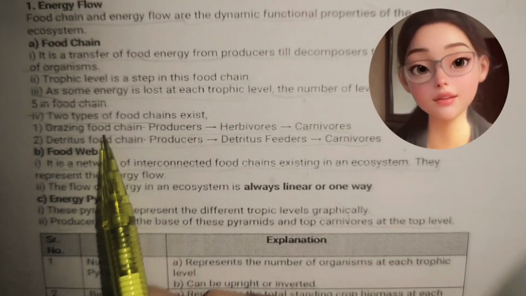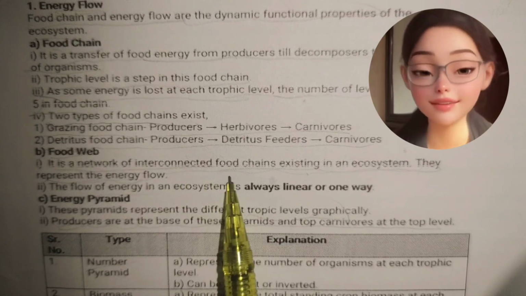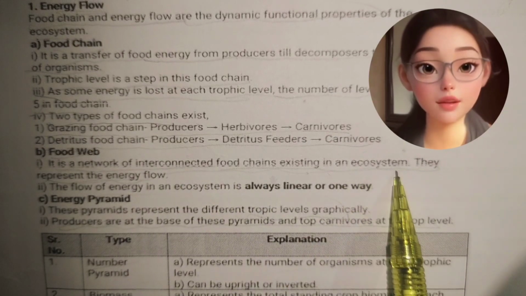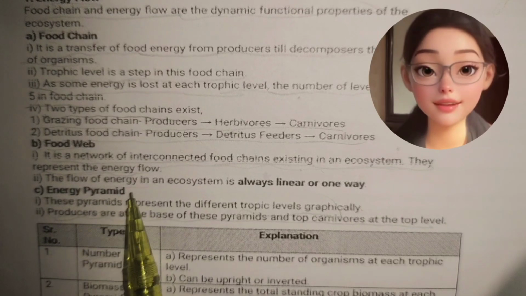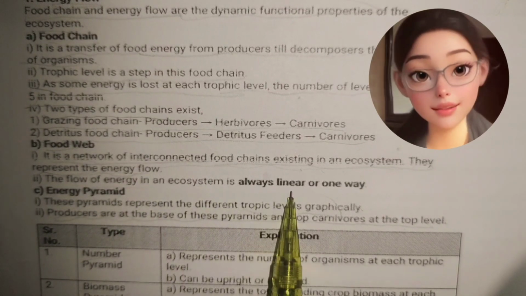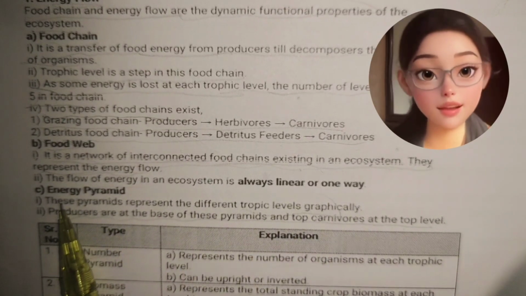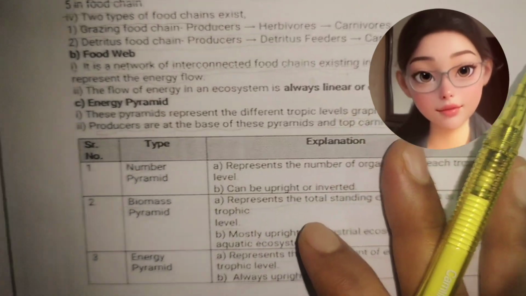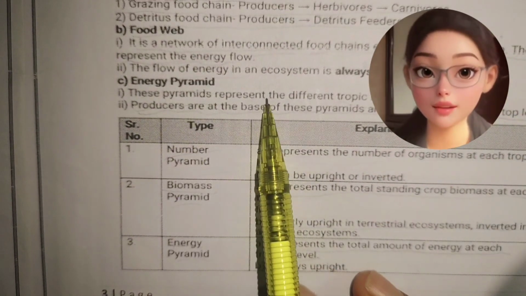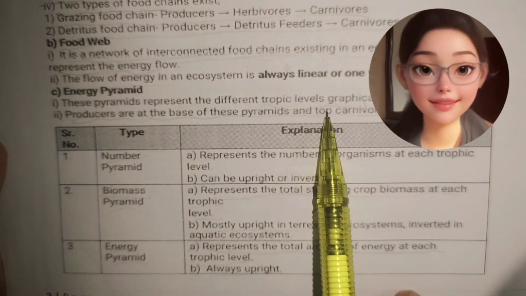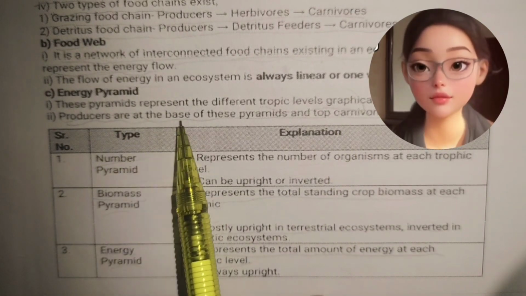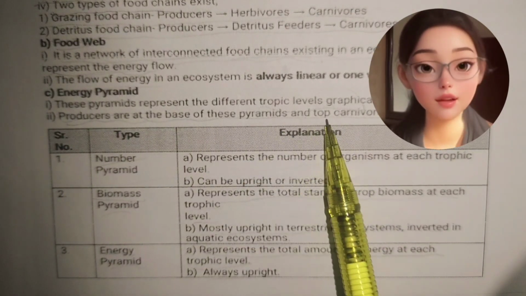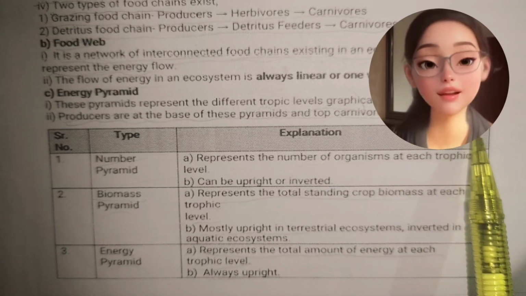Food web. It is a network of interconnected food chains existing in an ecosystem. They represent the energy flow. The flow of energy in an ecosystem is always linear or one-way. Energy pyramid. These represent the different trophic levels graphically. The producers are at the base of these pyramids and top carnivores at the top level.